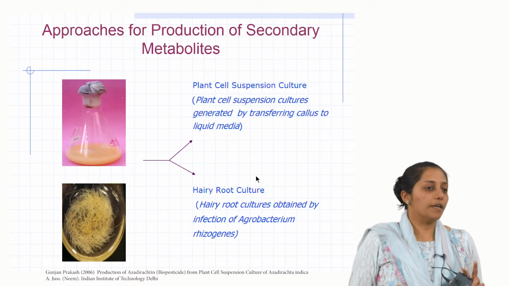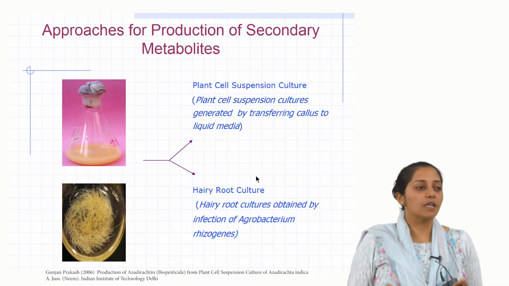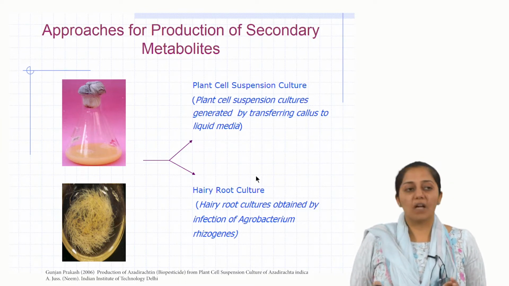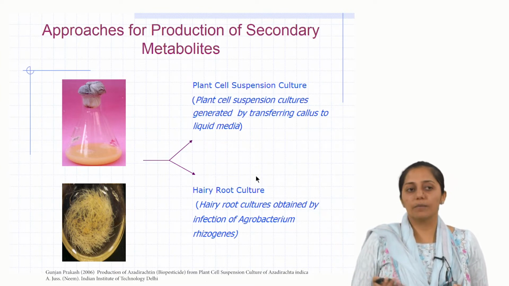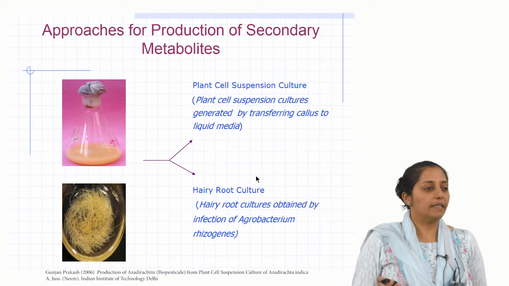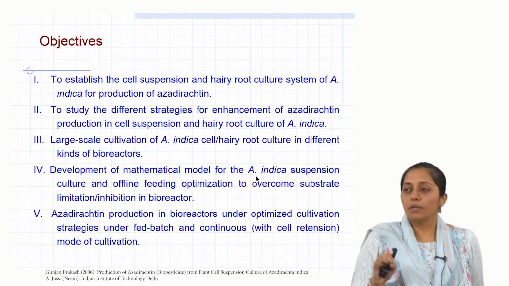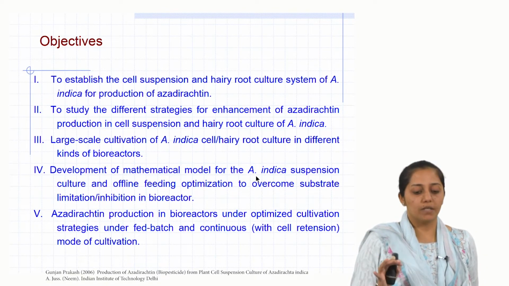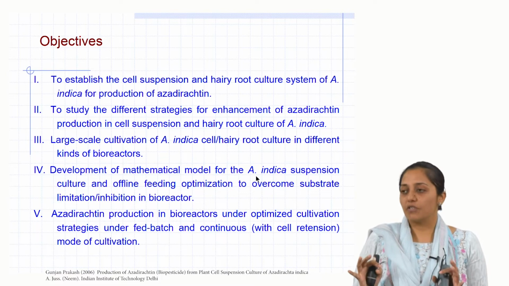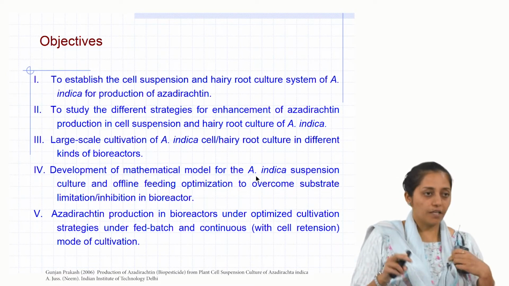So, two kinds of approaches were used: plant cell suspension based and hairy root culture based. I will be talking in detail about plant cell suspension later if we get time in subsequent classes once you are making the presentation, and if I find the need, then I will also talk about the hairy root culture process. So, for the plant cell suspension cultures, the objectives laid down were to establish the cell suspension of A. indica for production of azadirachtin under in vitro conditions.